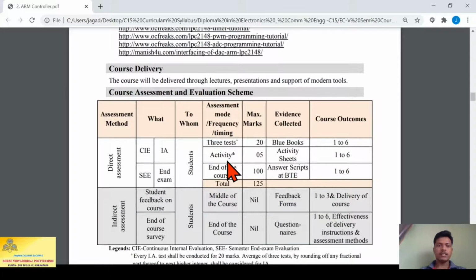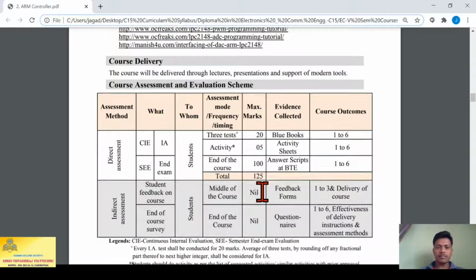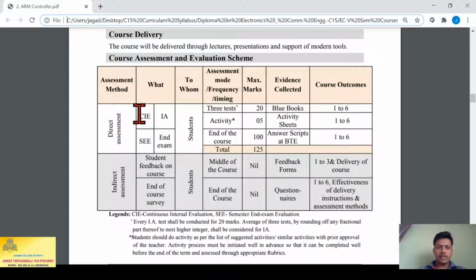If we come down here, course assessment and evaluation schemes. As I said before, CIE is of 25 marks and SEE is for 100 marks. That CIE 25 marks is divided again into two sections. That means internal marks are 20 marks, where the average of 3 tests will be taken, and activity has 5 marks. So a total of 25 marks for CIE and 100 marks for SEE.